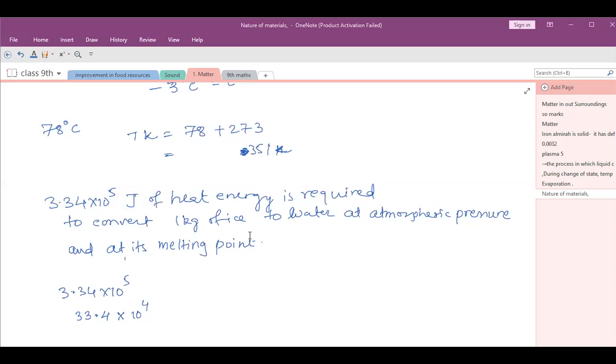It is 22.5 into 10 to the power 5, but that option is not there, so you have to change the decimal point. If you change it to 2.25, it will be multiplied with 10 again, so it's 2.25 into 10 to the power 6. So option A.